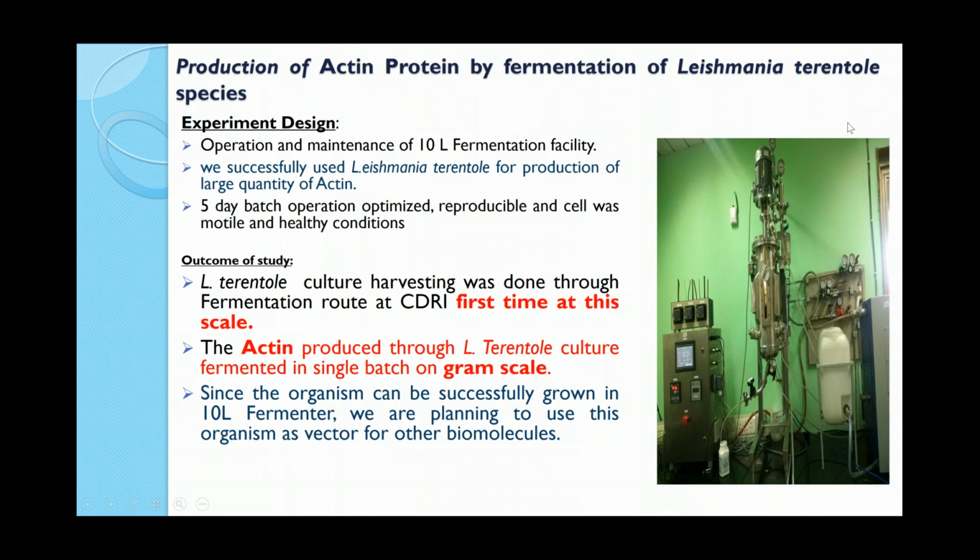Similarly, we have a 10 liter capacity fermenter which has in situ sterilization facility and data recording facility. And it has in situ autoclaving and pH and dissolved oxygen concentration monitoring. So dynamic monitoring every 30 seconds or every 20 seconds was taken, and Leishmania culture we have grown at this 10 liter scale. And this actin protein, which is produced on the gram scale, can be utilized for vaccine development, which is already under development.